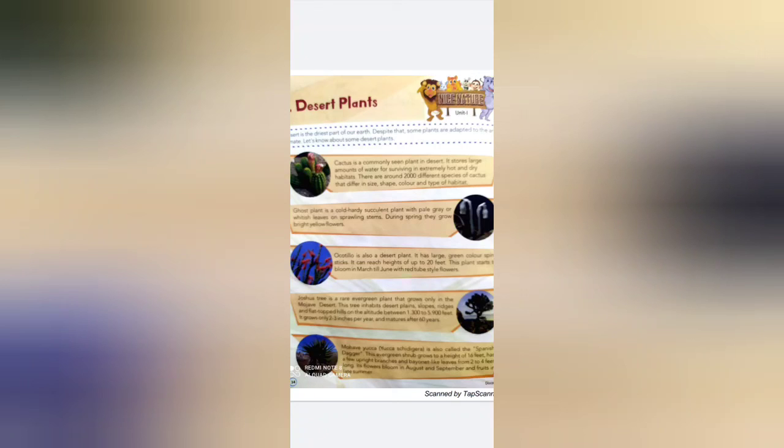Mojave yucca flowers bloom in August and September, and the fruits grow in late summer.